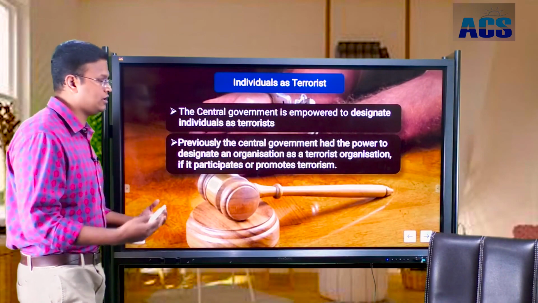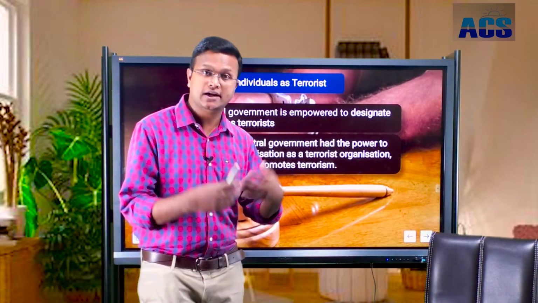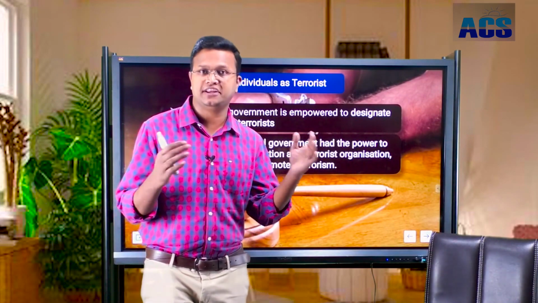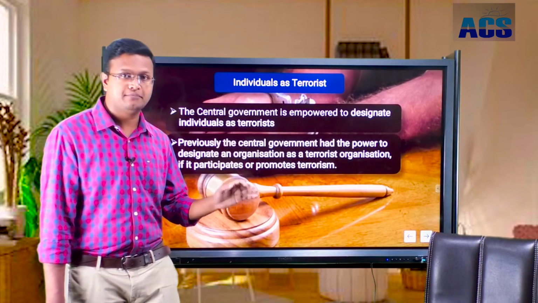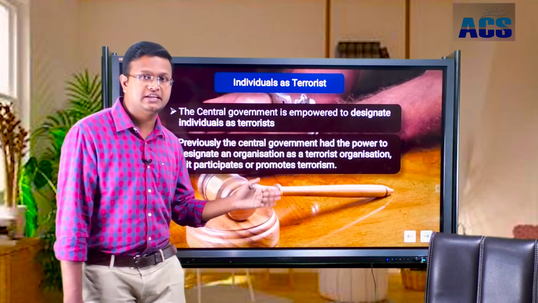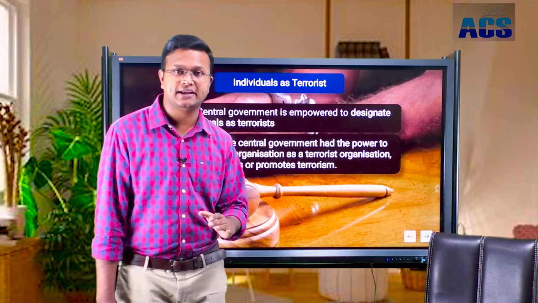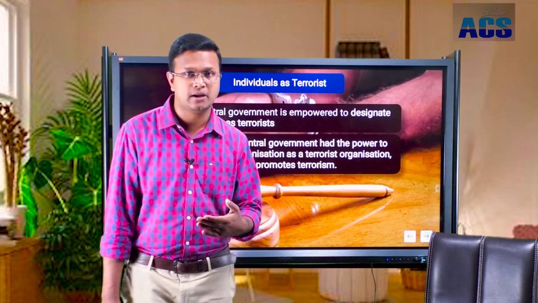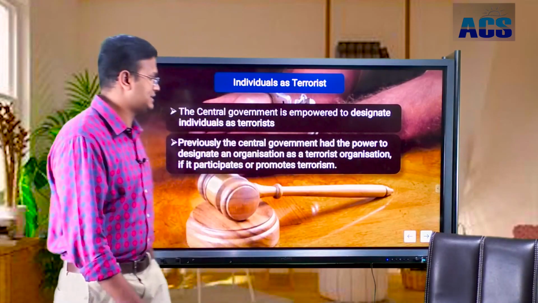Earlier, there was only a provision to designate organizations as terrorist organizations. Under the UAPA Act, we have declared many organizations as terrorist organizations. From now, after the 2019 amendment to the UAPA Act, the government has an extra power to designate a particular individual as a terrorist.